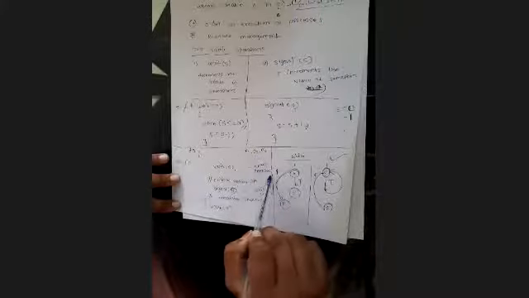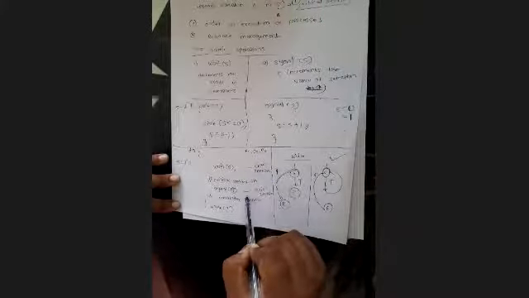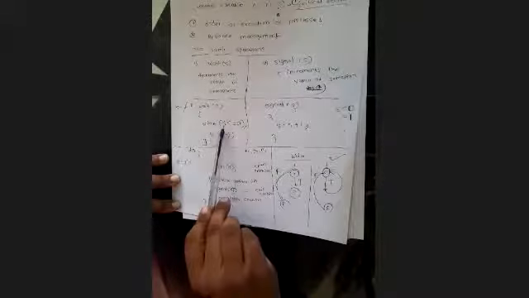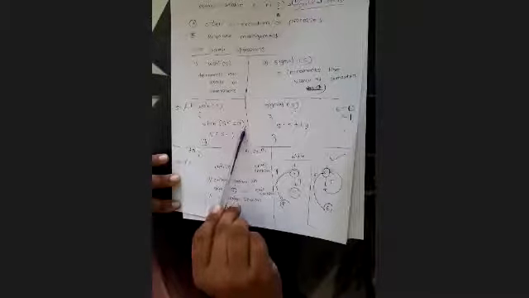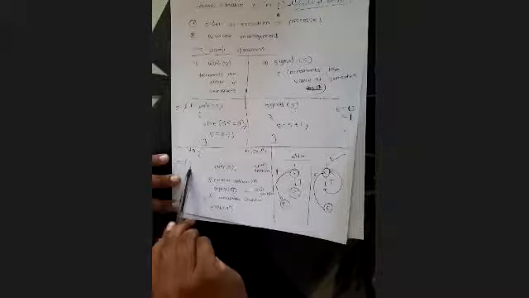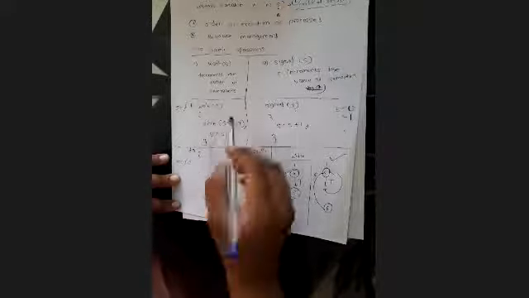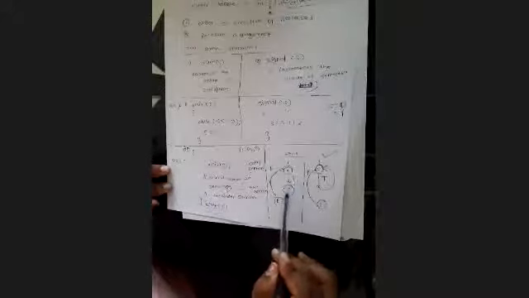P2 will also run the entry section to gain the access of critical section. It will run the wait operation. What is present in the wait operation? S less than equals to 0. It will first of all check the condition. What is the value of S? 0. 0 less than equals to 0. Whether the condition is true or false? Condition is true, isn't it? If it is true, the statement will be executed.